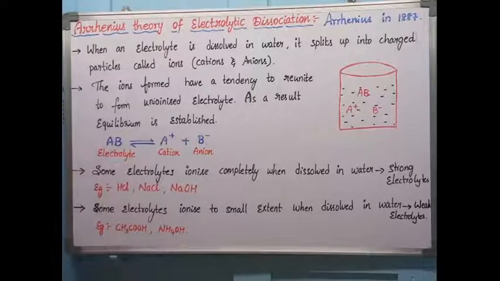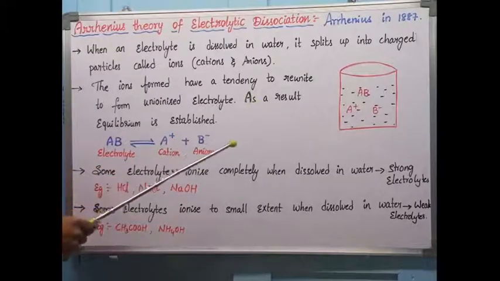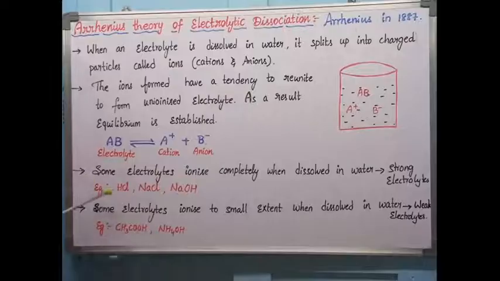The next postulate is that some electrolytes ionize completely when dissolved in water. When you add them to water, some electrolytes break completely. Such electrolytes are called strong electrolytes. The best example I can give you is HCl. HCl is hydrochloric acid. When you add it to water, it dissociates completely into H plus and Cl minus.